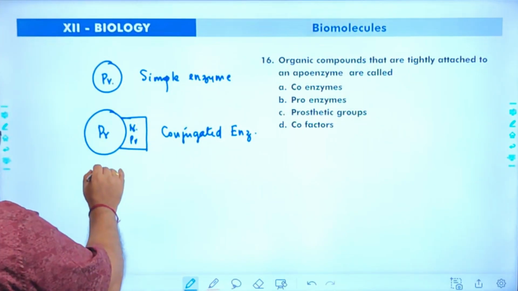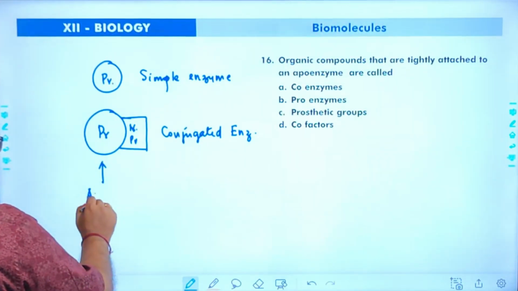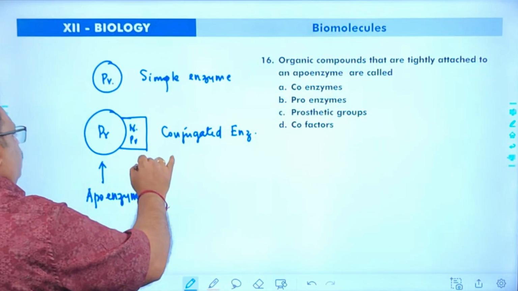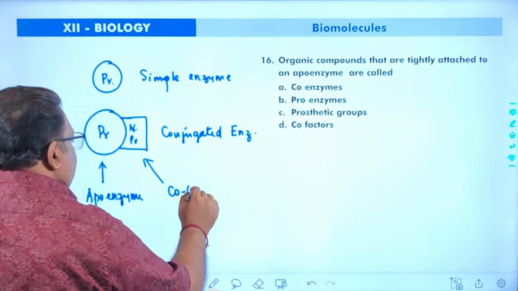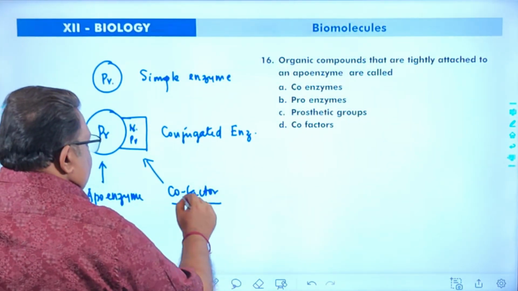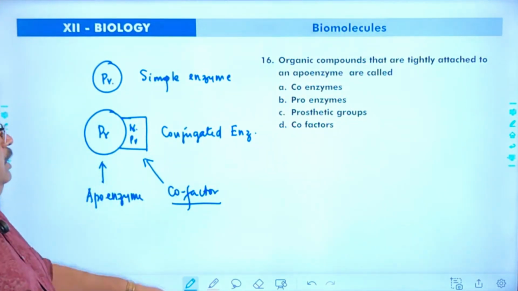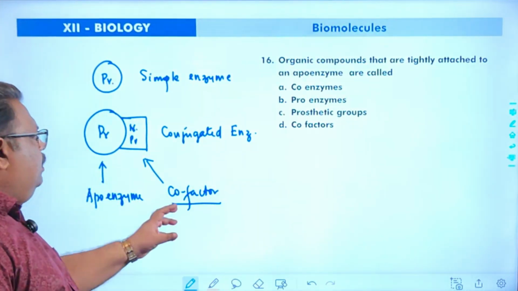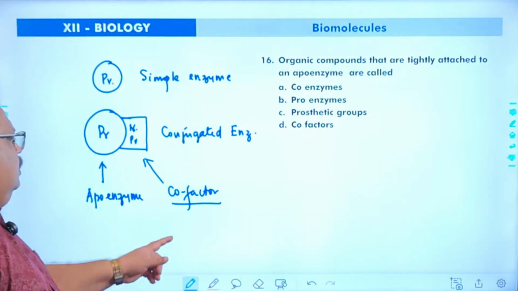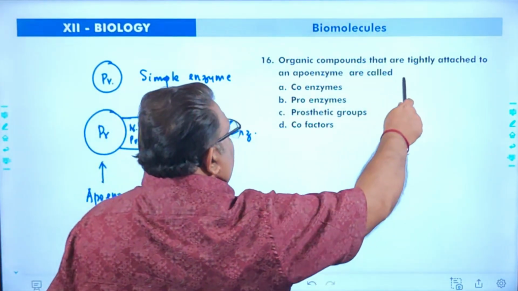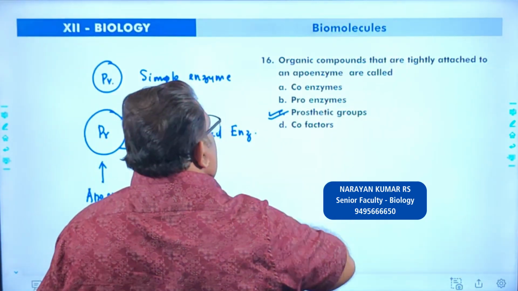So in the conjugated enzyme, the protein part is called apoenzyme. The non-protein part is called cofactor. Cofactor is the non-protein part of a conjugated enzyme. And there can be three different types of cofactors. The organic part which is tightly attached is called a prosthetic group.